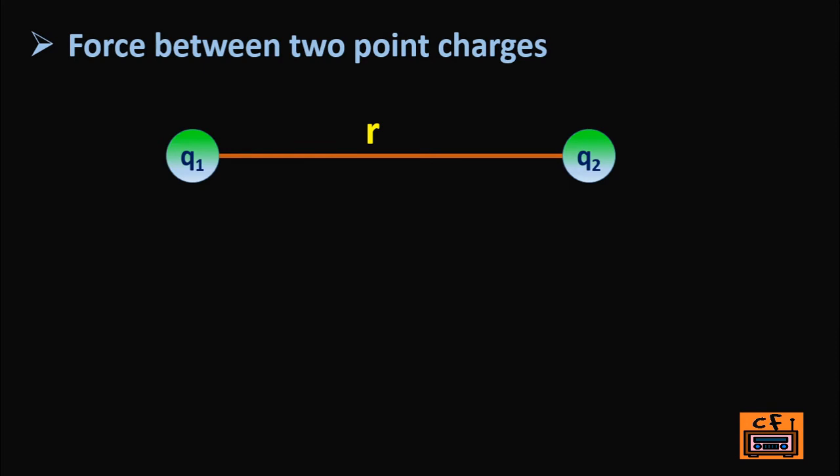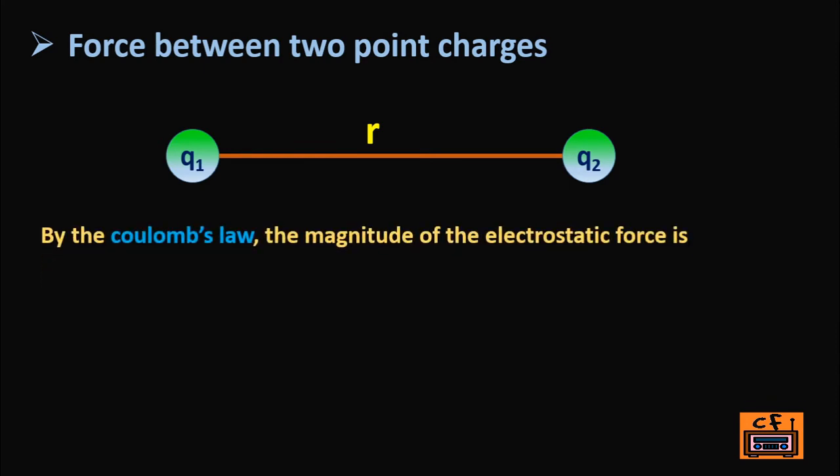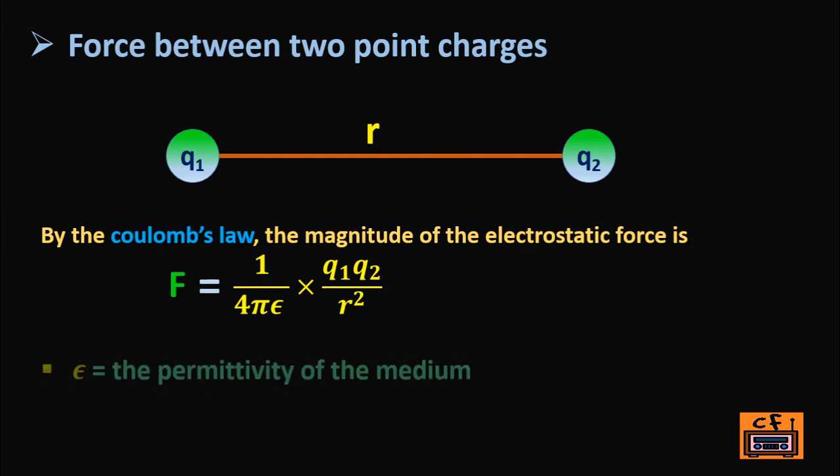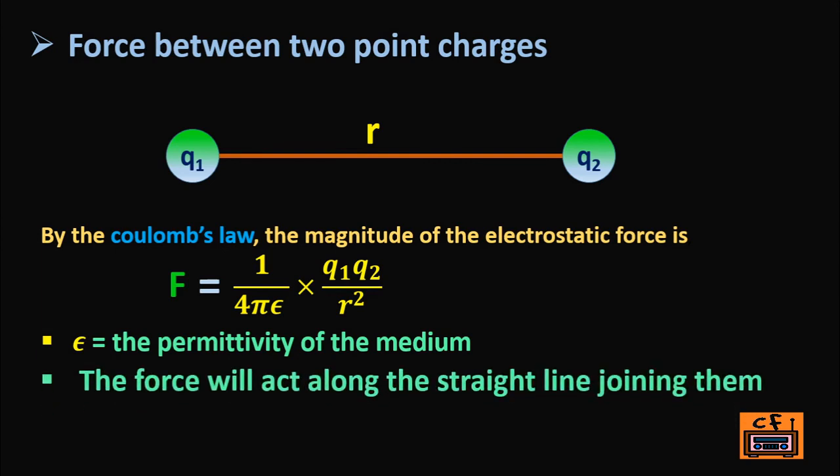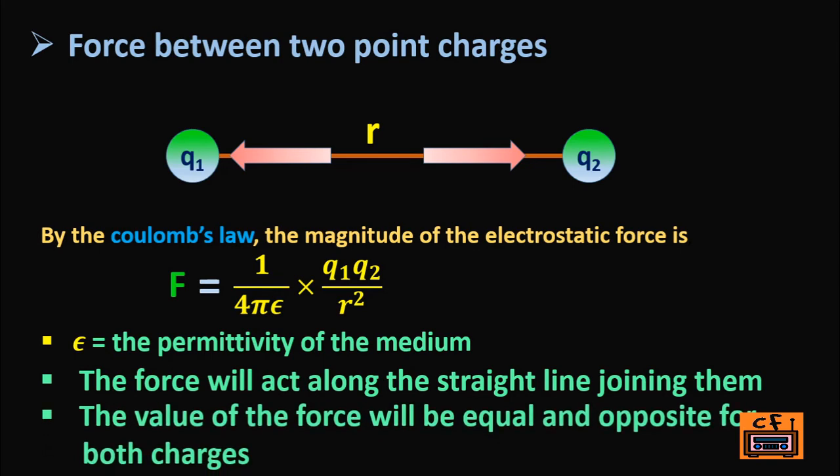Now we will find the force between 2 point charges. Let's take 2 point charges, Q1 and Q2. These charges do not seem to be point charges, but we have to assume that they are point charges. The distance between them is r. Now Coulomb's law leads to the equation: the magnitude of the electrostatic force is F = 1 / (4 pi epsilon) × Q1 Q2 / r^2, where epsilon is the permittivity of the medium. The force will act along the straight line joining them. The value of the force will be equal and opposite for both the charges.